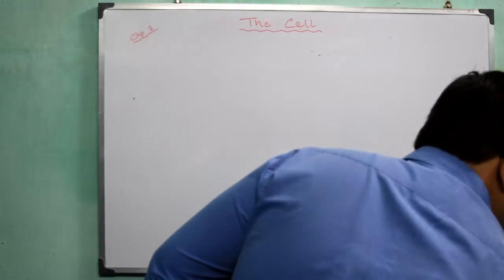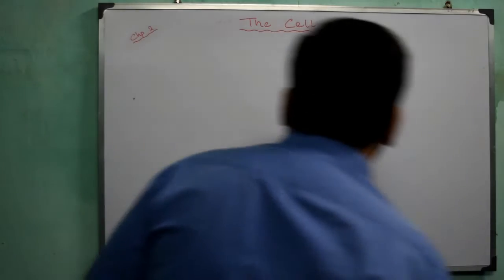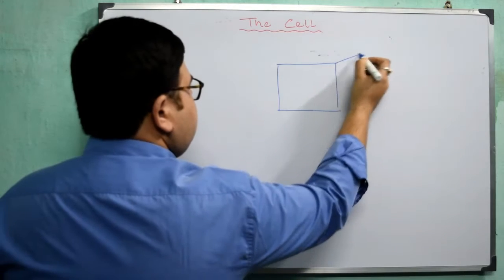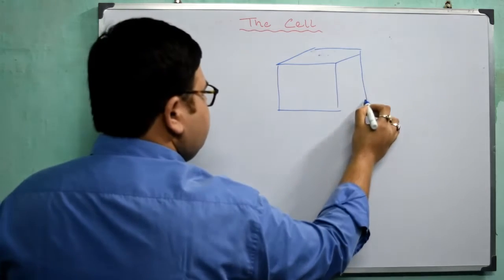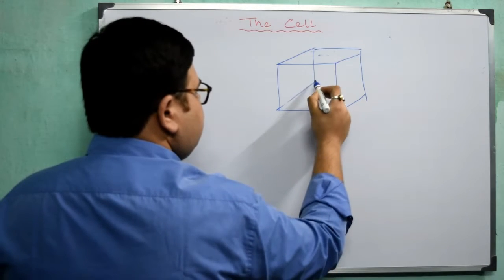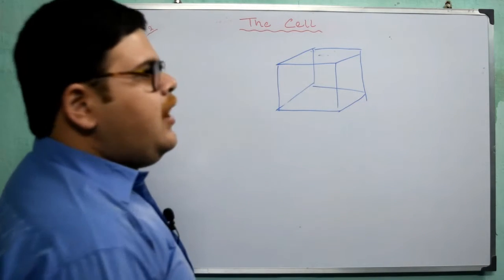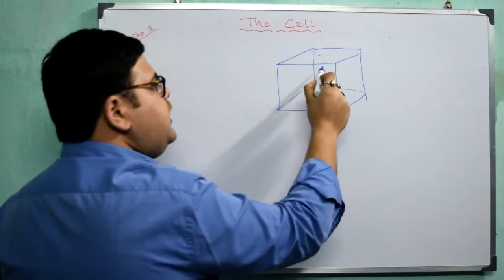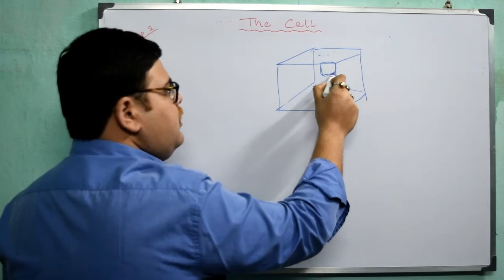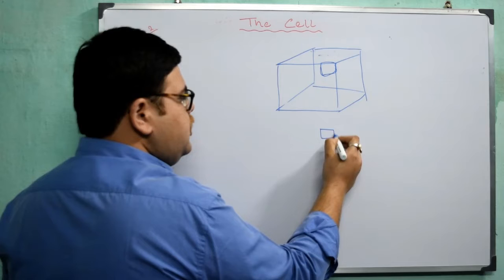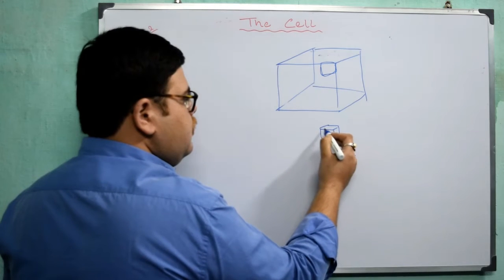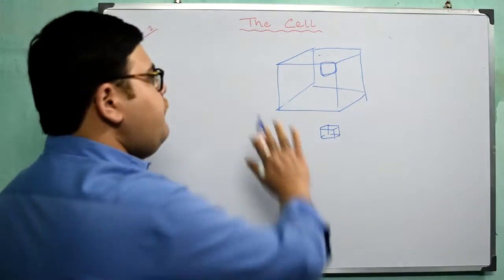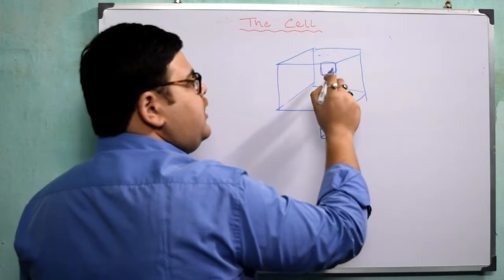Just see here. Suppose this is a cube. Okay, now this cube has a total surface area, right? Now if I cut a portion from here, then a small portion from here will definitely come out. When it is a complete cube, which portion is available to the surface?